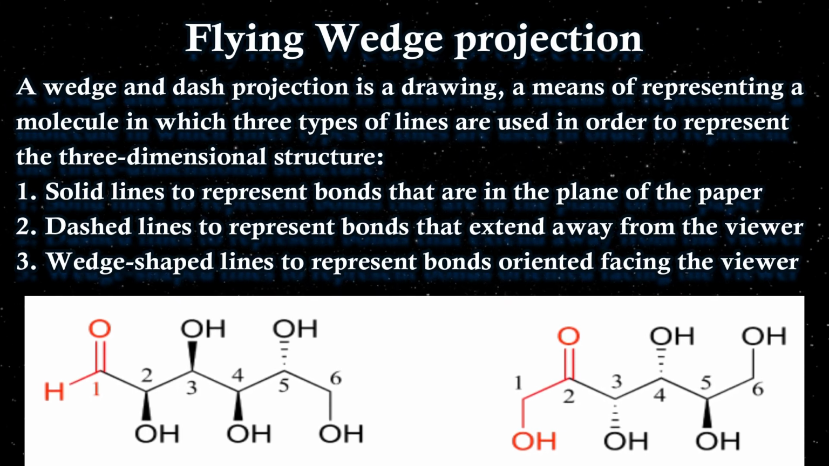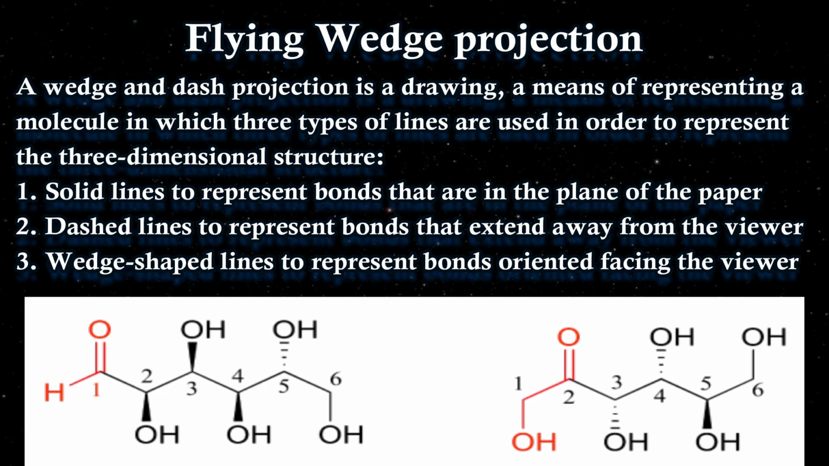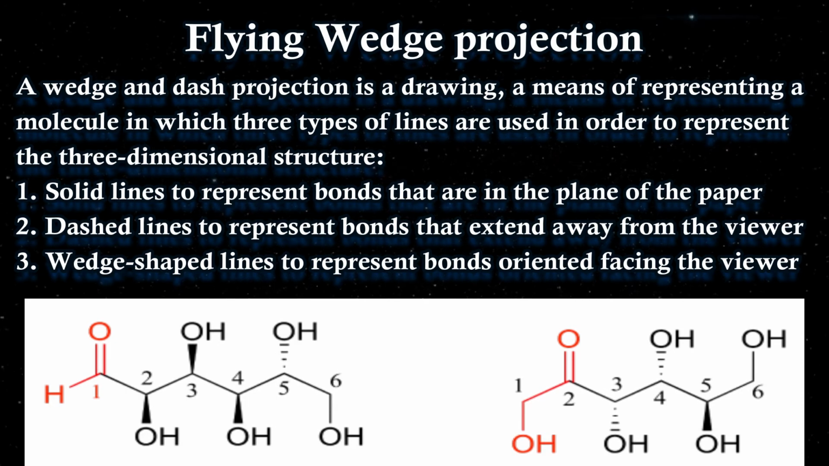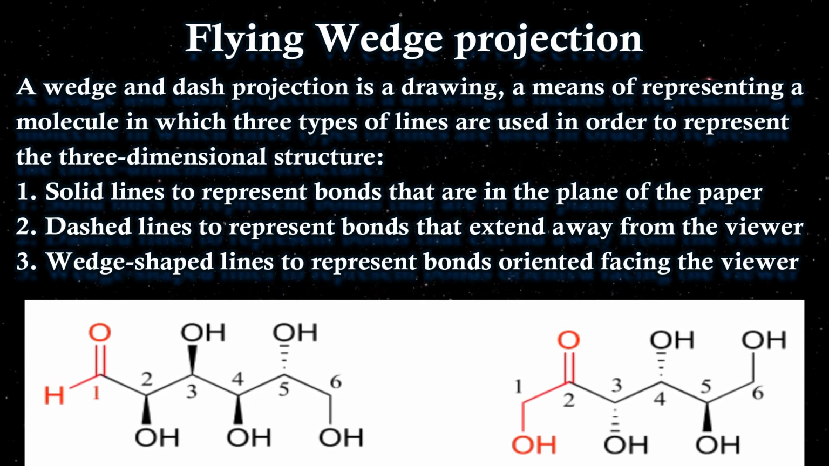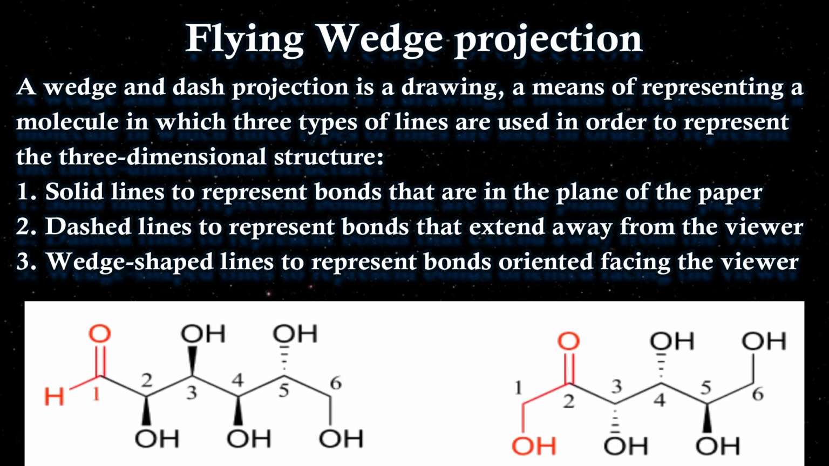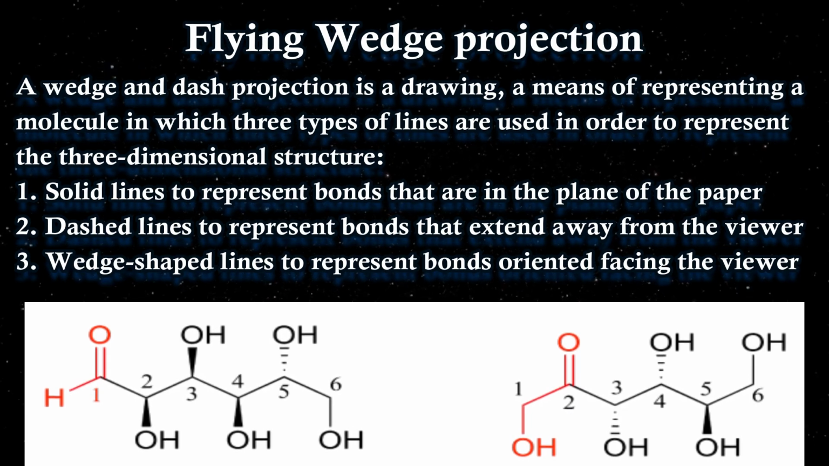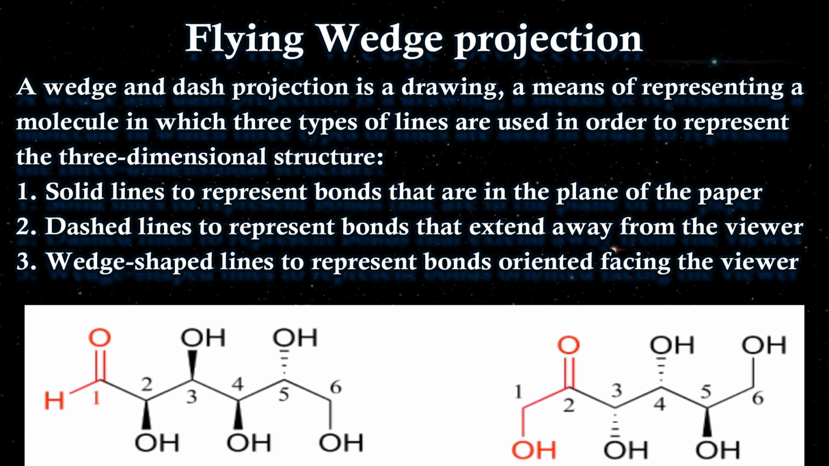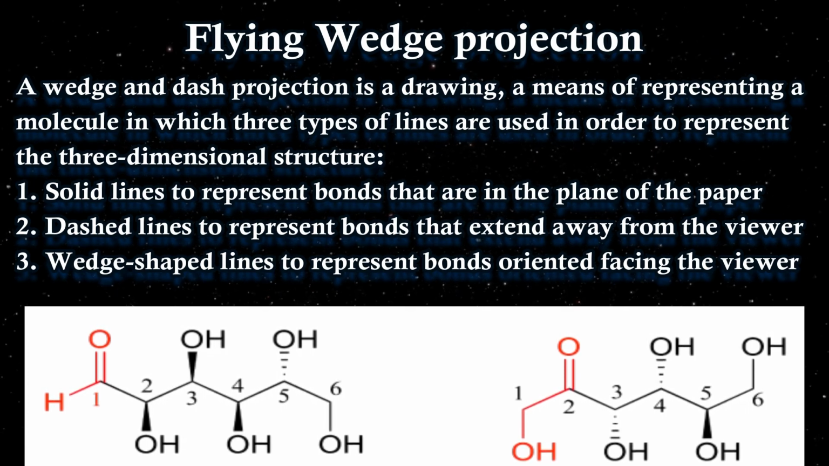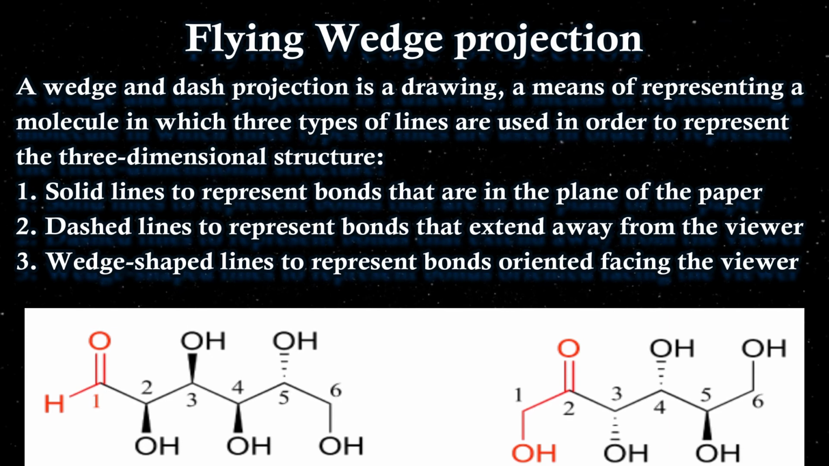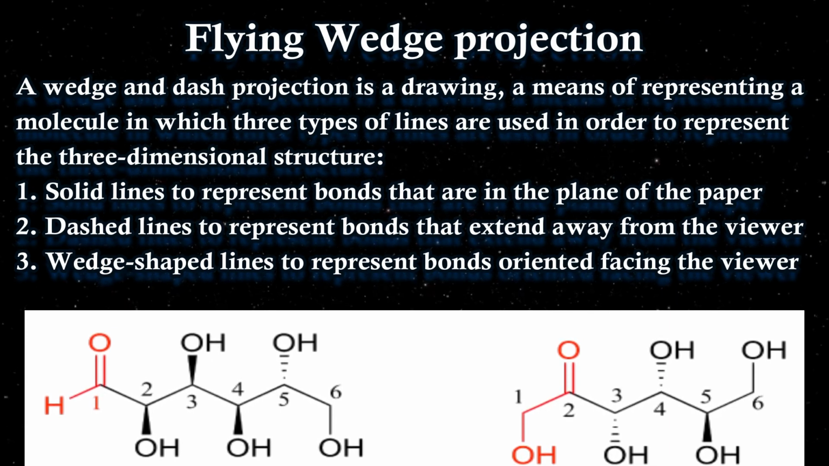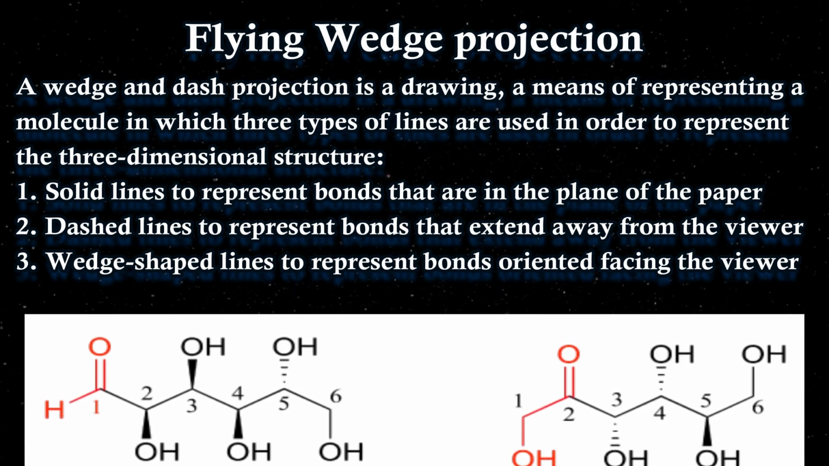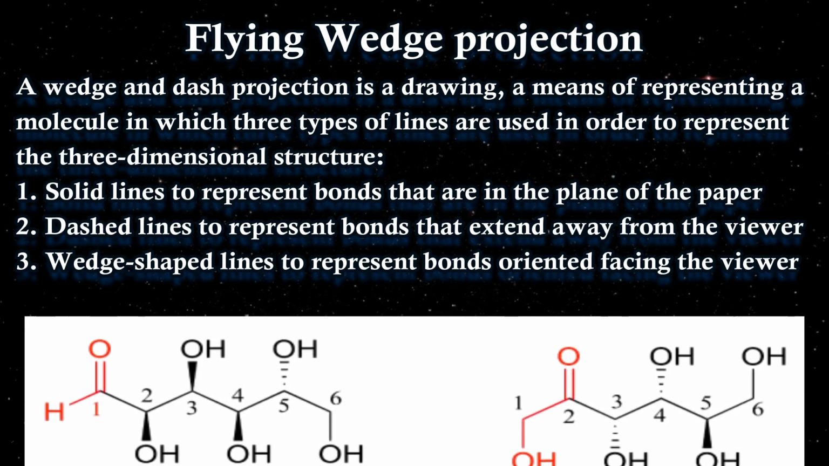In order to understand how this reaction happens, we have to have a clear idea about the flying wedge projection. I have already told you that bond breaking and bond making always occur on the same plane, right? Now if the bond breaking, that is the leaving group leaving, is on the plane, and the nucleophile getting attached is also on the plane, then only will the reaction occur.